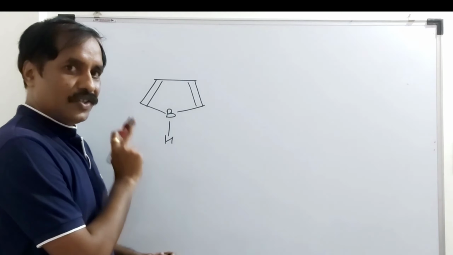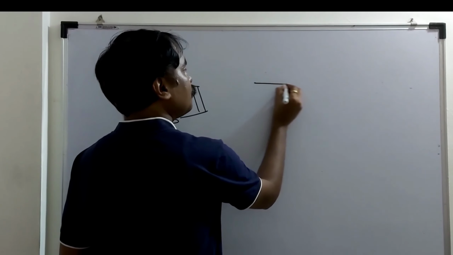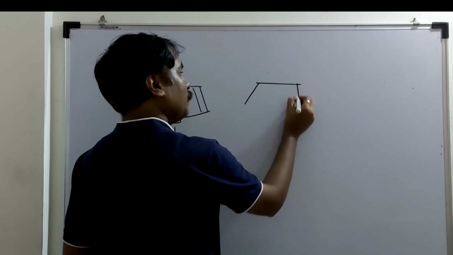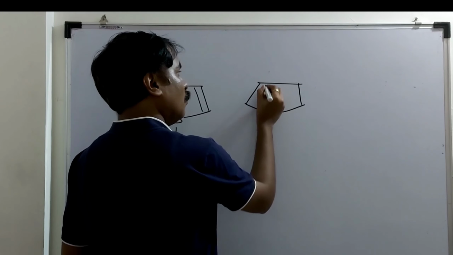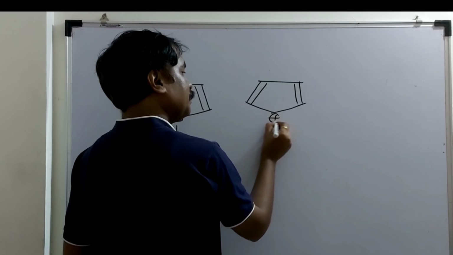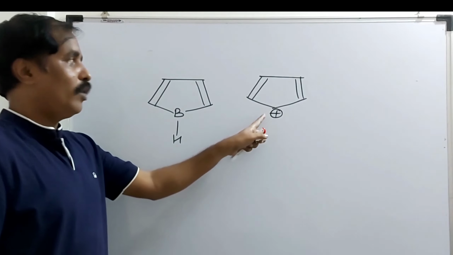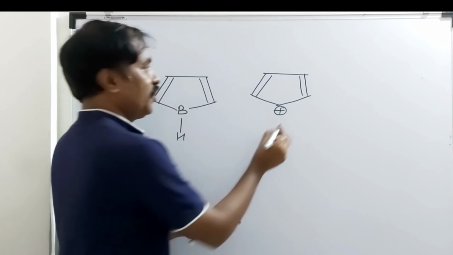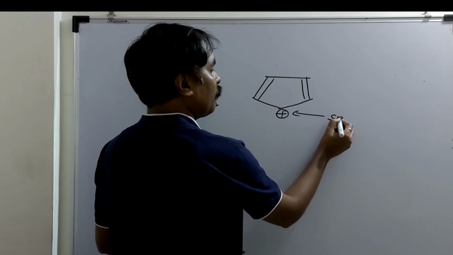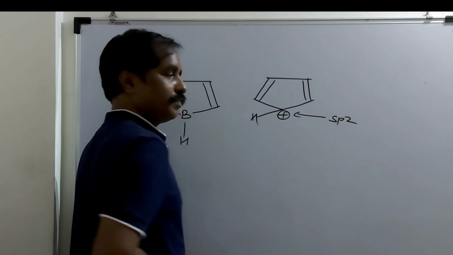You can compare this example with the cyclopentadienyl cation. We have taken this example. This is a carbocation and the hybridization of this carbon is sp2. Here there is one hydrogen.